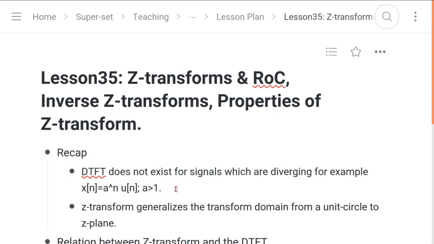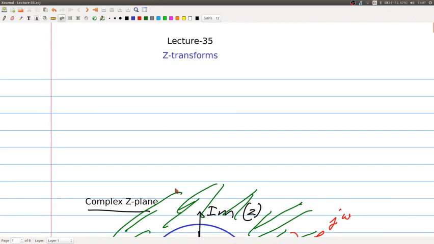So, we saw that if we generalize this transform to a complex plane, what we get is the Z transform. The Z transform generalizes the transform domain from a unit circle to a Z plane, and that allows us to extend the range of transforms to include a broader class of non-converging signals. In the last class, we had seen this; let me define the Z transform again.